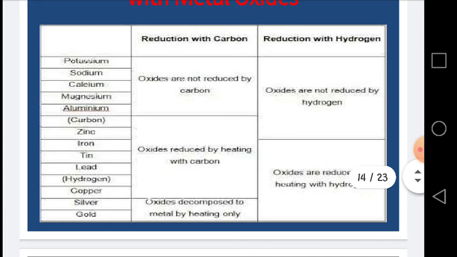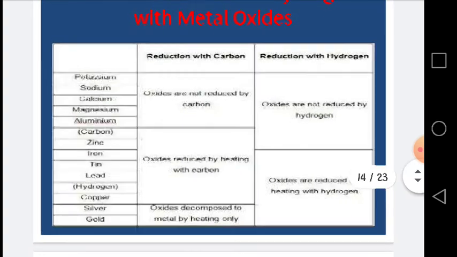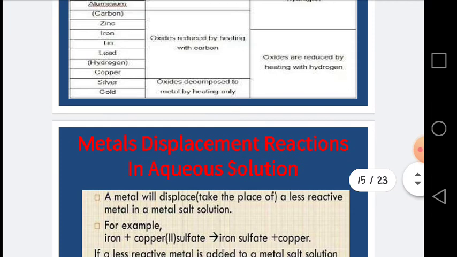And you can see potassium, sodium, calcium, magnesium, aluminium and zinc oxides are not reduced by hydrogen, while iron, tin, lead and copper oxides are reduced by hydrogen, but this process needs heating, and also silver and gold. So this is the overall reaction of the metal oxides with carbon and hydrogen.